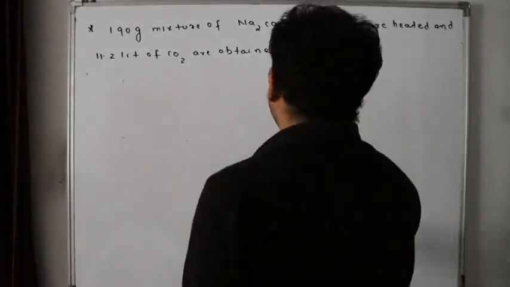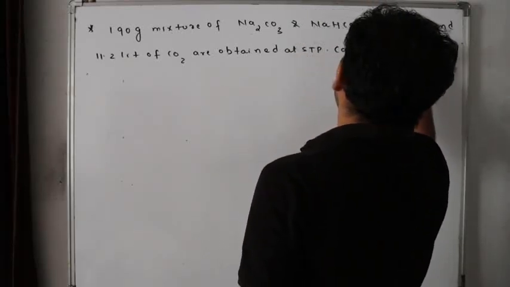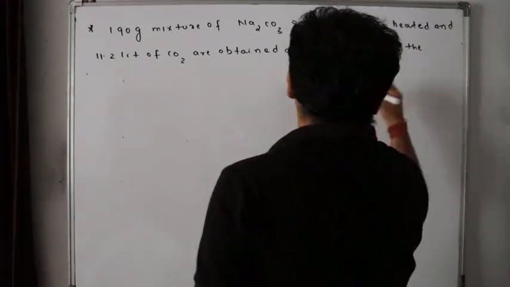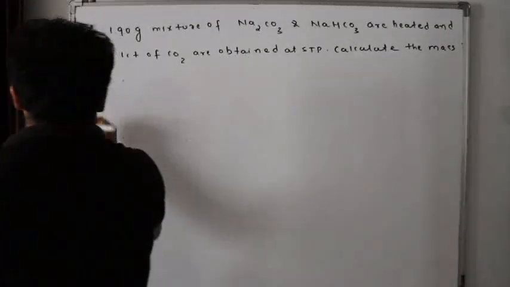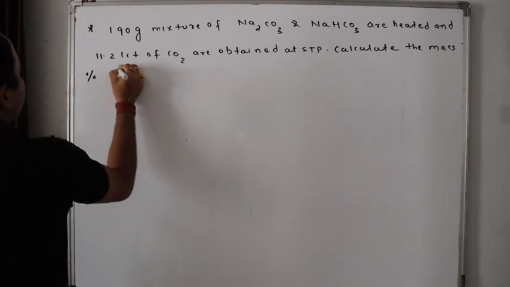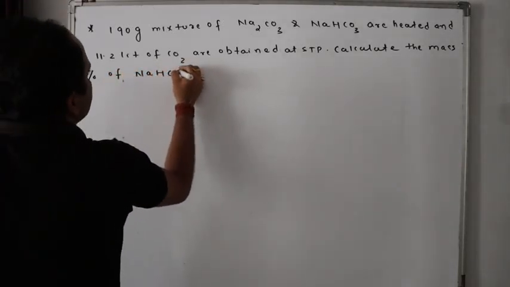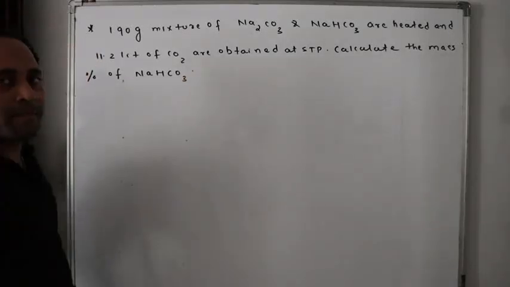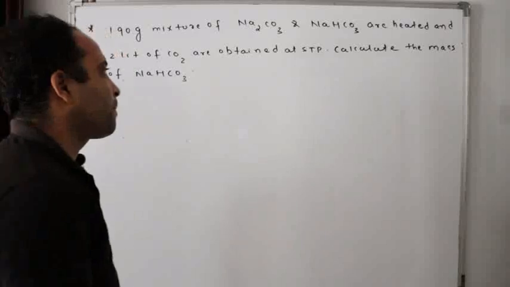Okay, calculate the mass percent of NaHCO3.